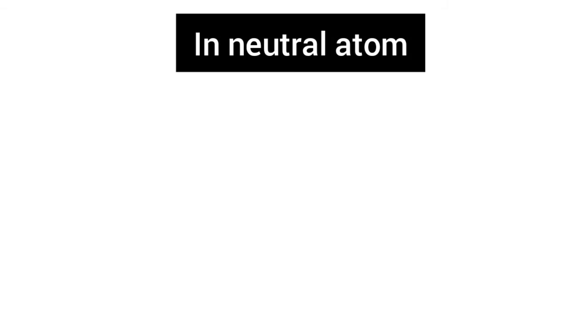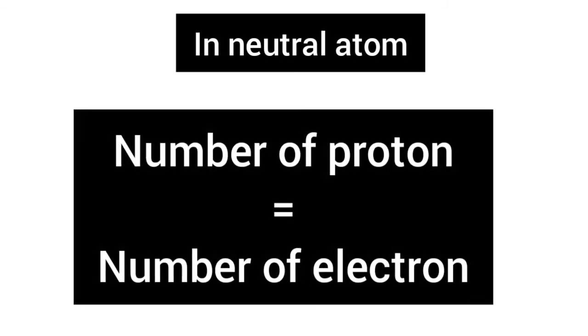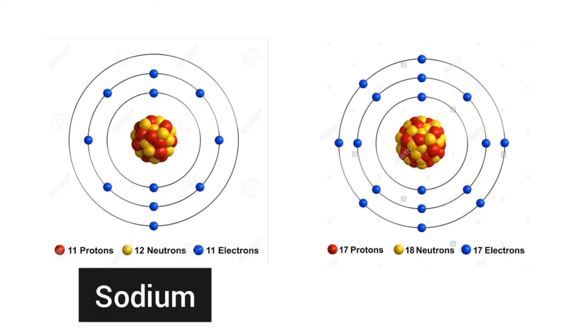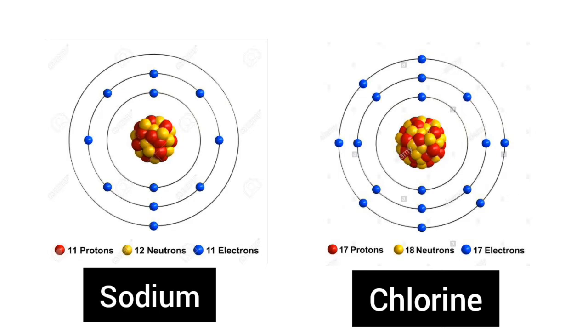An atom is called neutral as the number of protons and the number of electrons present in it are equal. Just take an example, the sodium element. It has 11 protons in the nucleus and 11 electrons in its orbit. So, in this condition, sodium is neutral.